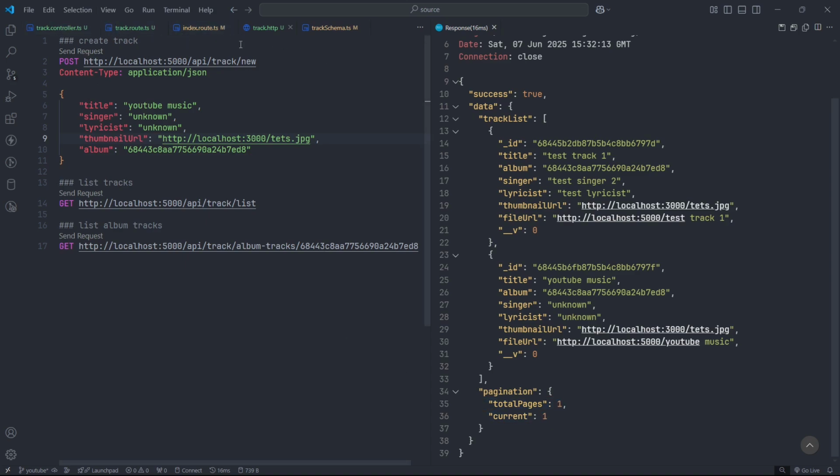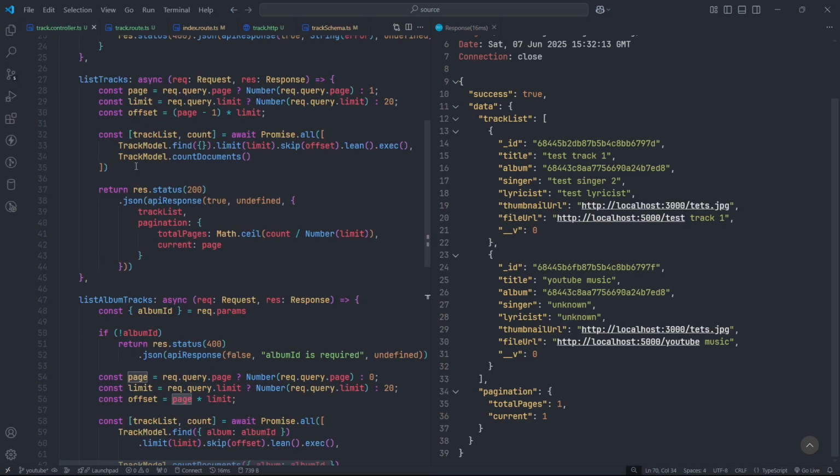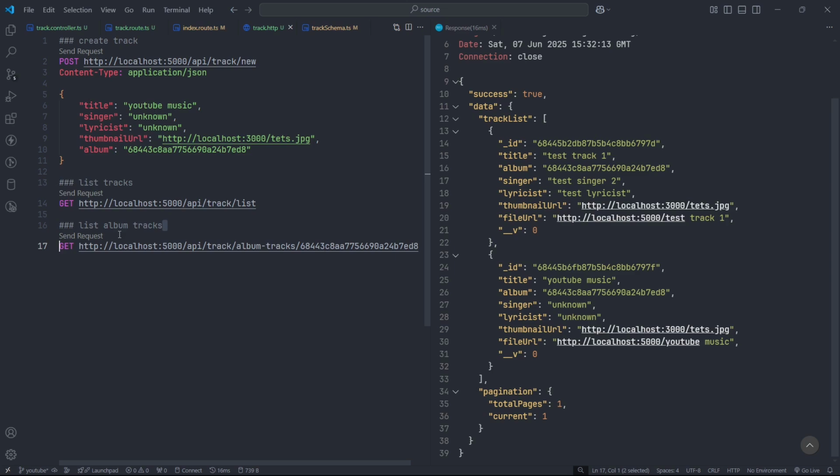As you can see in the track controller, here the track list. First, we are getting count and track list, and calculating total pages is working properly. Now let's test our last API endpoint, which is to get tracks related to an album. So we have the album ID, which ends at D8. Now let's call this controller. So let's send, and we got the same data as before.